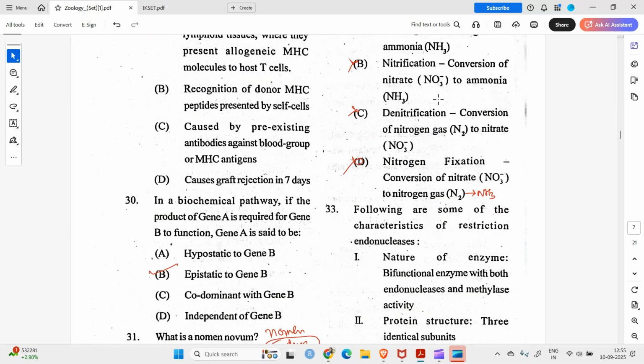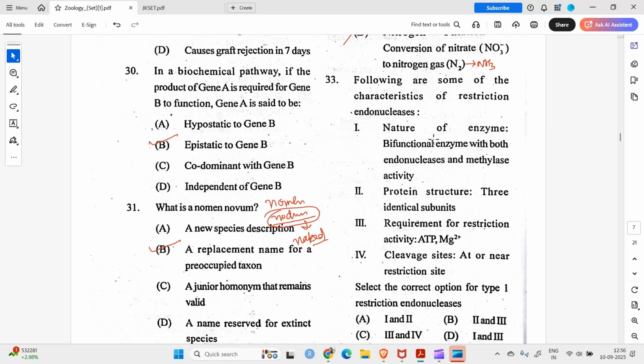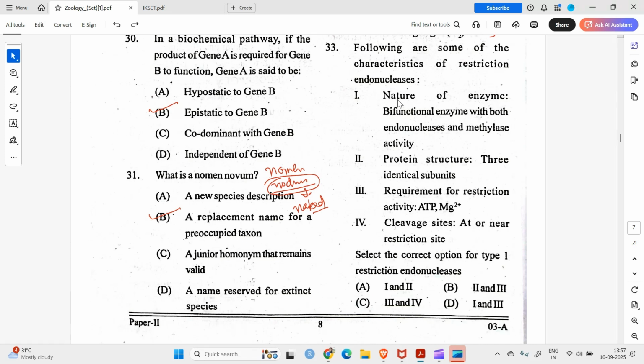Okay. Question number 33. Following are some of the characteristics of restriction endonucleases. First characteristic is nature of the enzyme, which is a bifunctional enzyme with both endonuclease and methylase activity. Right. Protein structure, three identical subunits. Yes. Type 1 has three identical subunits. Yes, this could be true. Requirement for restriction activity needs ATP and magnesium 2 positive. Yes, type 1 and type 2 need ATP, so this could also be right.